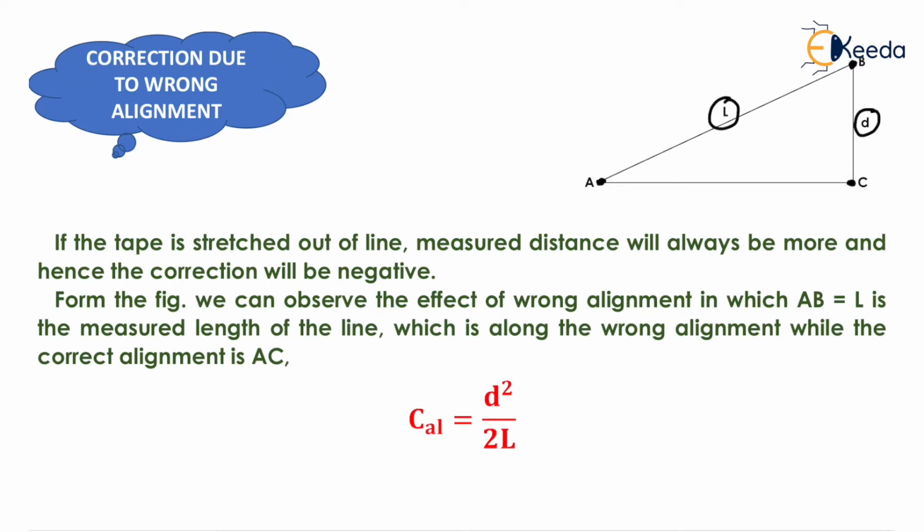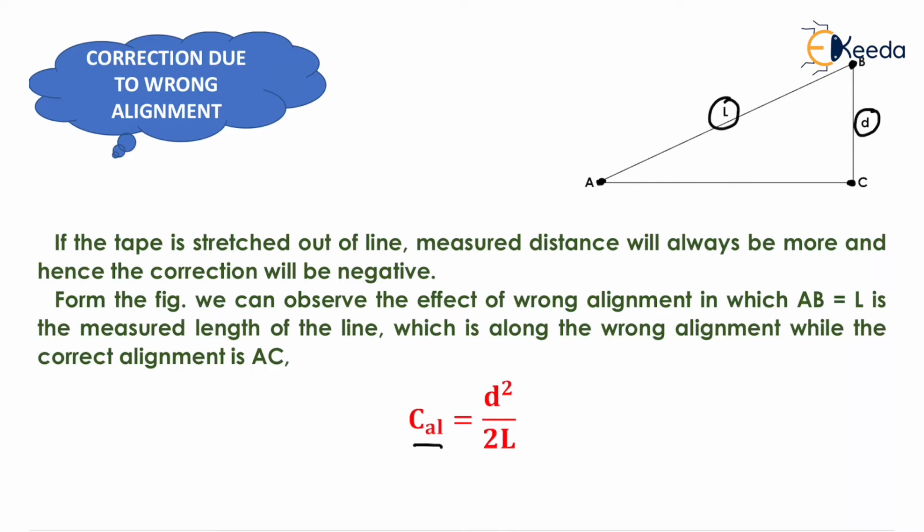Now this is exactly same as correction due to slope. But correction due to slope is generally taking place in the vertical plane, and correction due to wrong alignment is generally taking place in the horizontal plane. So we can say that the formula is exactly same. So we will directly compute the formula: correction due to wrong alignment will be equivalent to d square upon 2l.